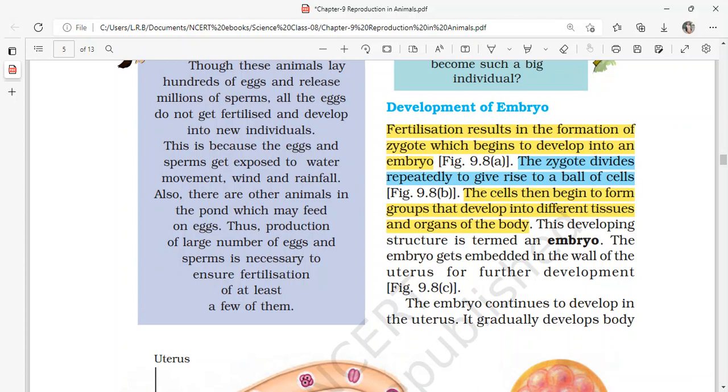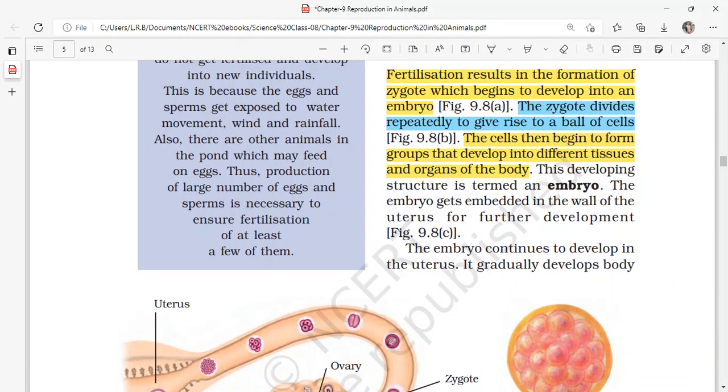For example, this group of cells will develop into the liver, this group will develop into the heart, another group into the lungs, another into the intestine, another into the glands, and many other parts of the body. This is commonly called division of labor. Each group of cells is given its function to perform, and it develops that way to perform that specific function. Now this developing structure is termed an embryo.